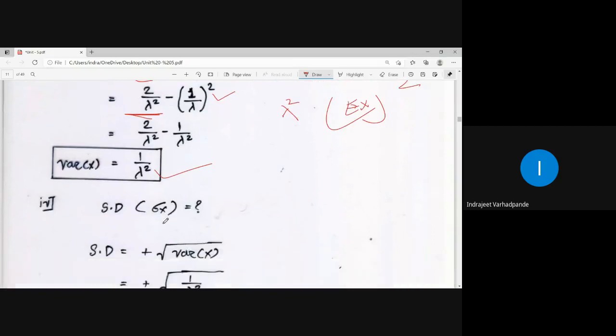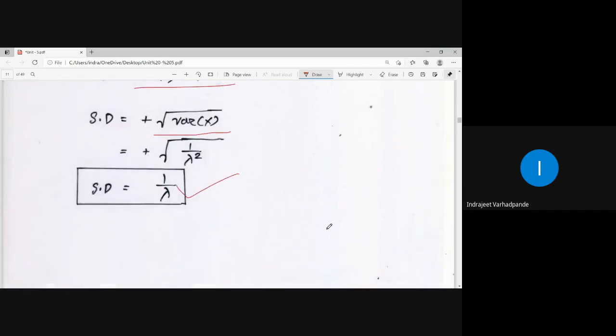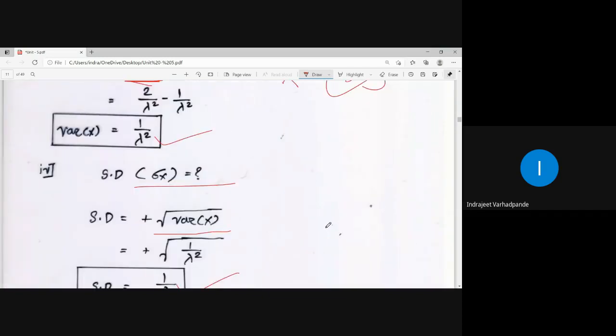And standard deviation is nothing but the positive square root of variance of x. And the positive square root of 1 upon lambda square is 1 upon lambda. So in this example, we were asked to calculate the values of expectation of x, expectation of x square, variance of x, and standard deviation of x.